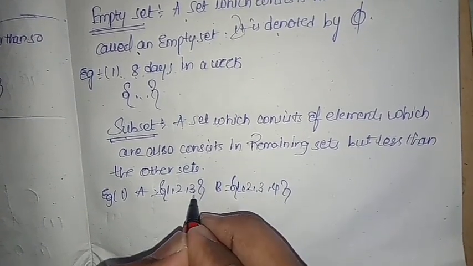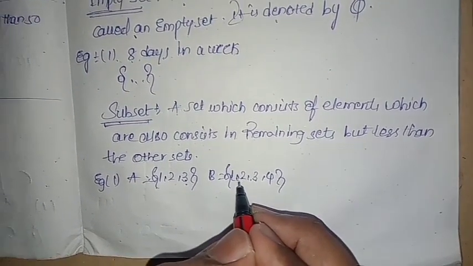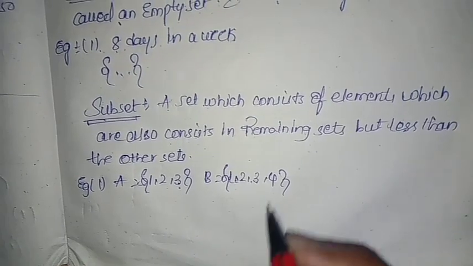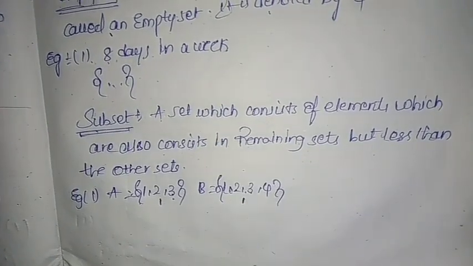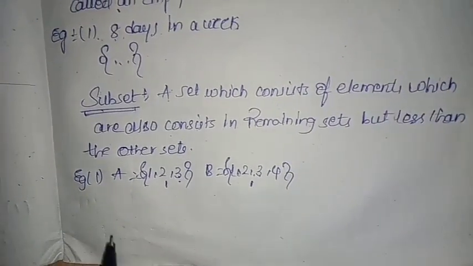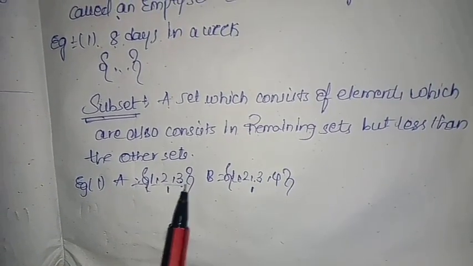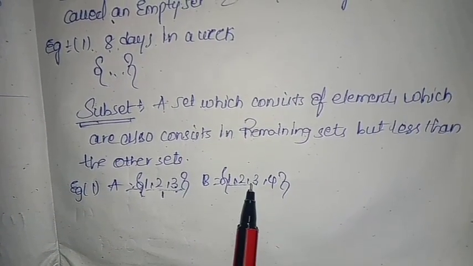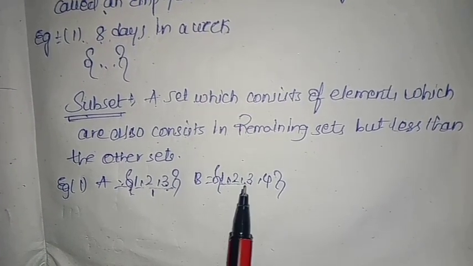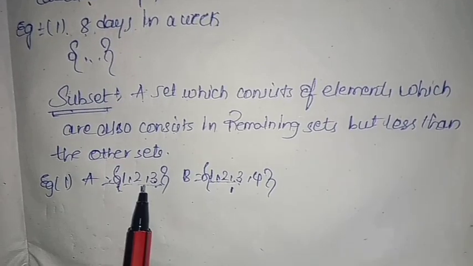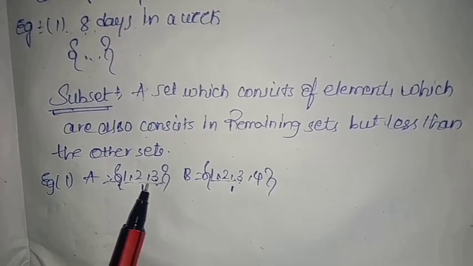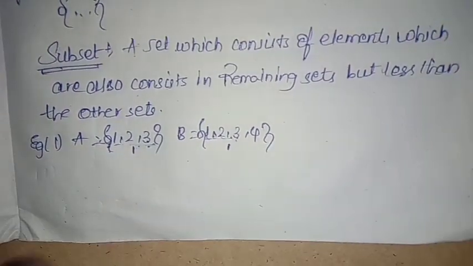It has only 3 elements, while B has 4, including 1, 2, 3. So B is the universal set and A is the subset. This is about subset: a set which consists of elements also contained in the other set but is less than the other set. B has an additional element 4, and A has only 3 elements.